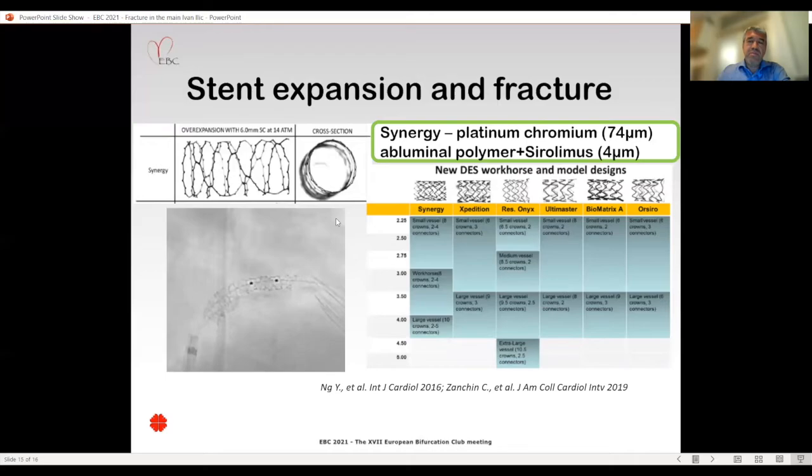We used the Synergy platinum chromium stent, which is a thin strut stent with abluminal polymer and sirolimus as an antiproliferative agent. This stent comes in various diameters, and for the large vessels, it has 10 crowns and reinforcement of 2 to 5 connectors. As in bench study, this stent can be expanded up to 6 millimeters, but what can be compromised is the radial strength and adequate scaffolding of the very calcified left main in this situation.